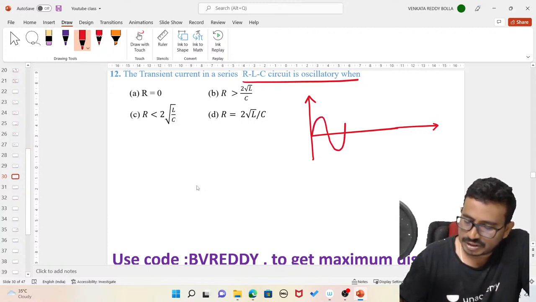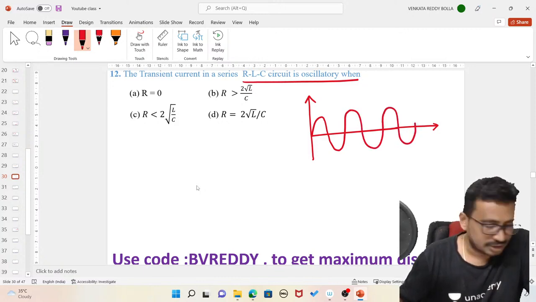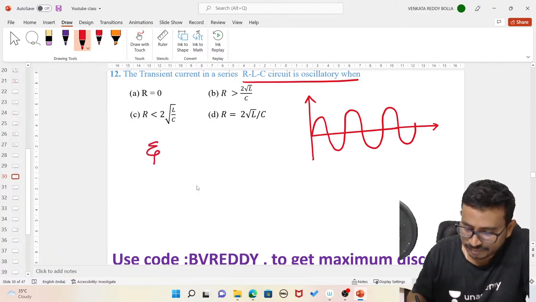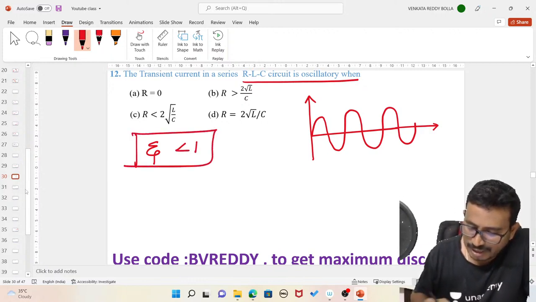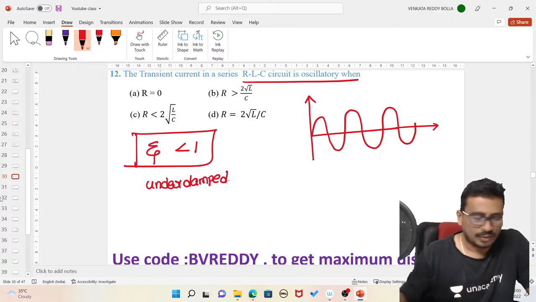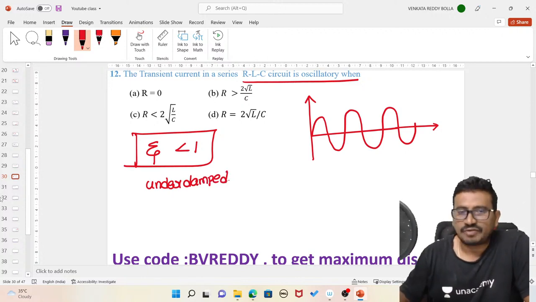So we have these oscillations. What do the oscillations mean? Tell me here. Zeta, that must be what we can say here. How much is it? Less than 1. That is an underdamped response. Right, in that case, zeta will be less than 1.